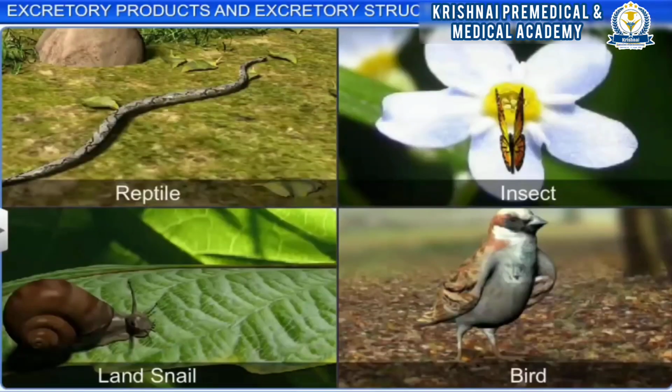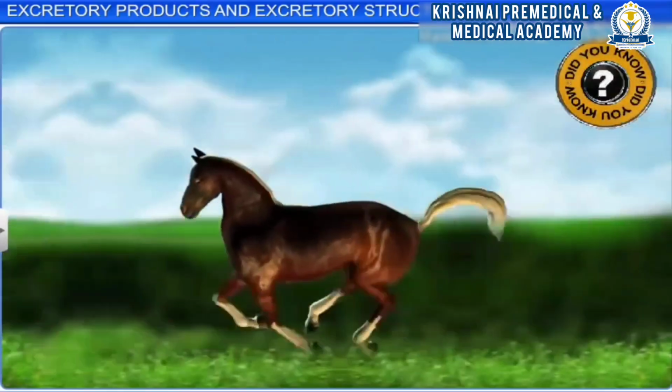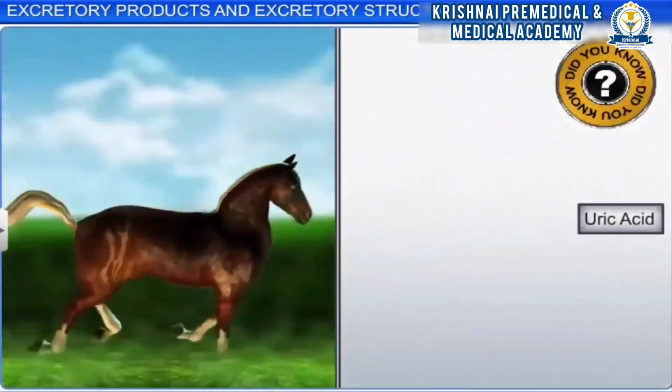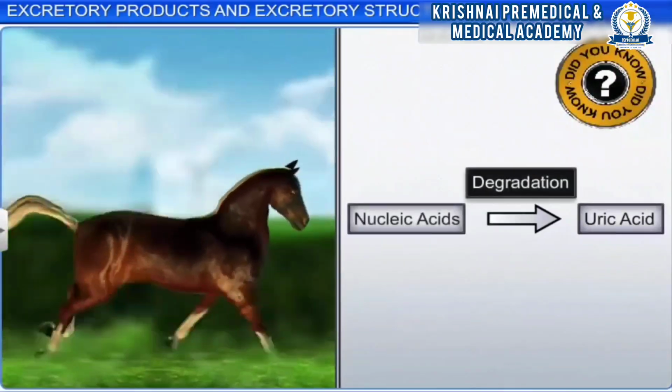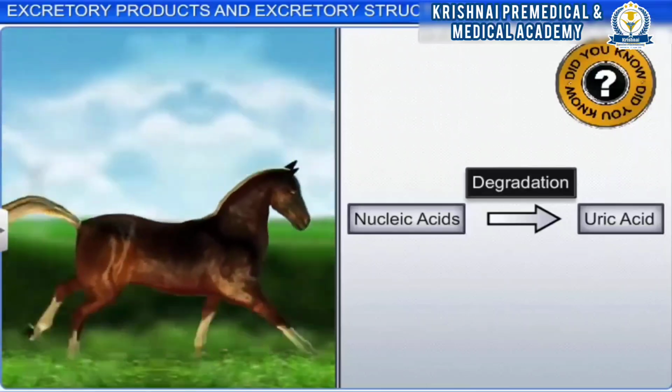Such animals that excrete nitrogenous waste in the form of uric acid are called uricotelic animals, and the process is called uricotelism. Did you know that in mammals uric acid is formed by the degradation of nucleic acid and excreted as a part of urine?